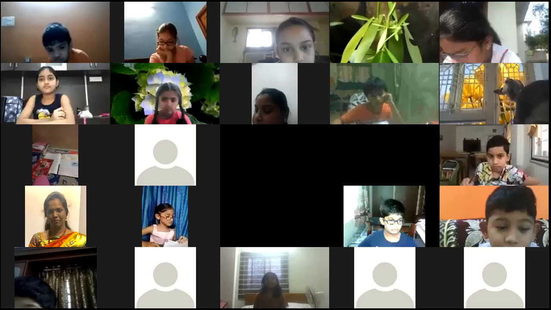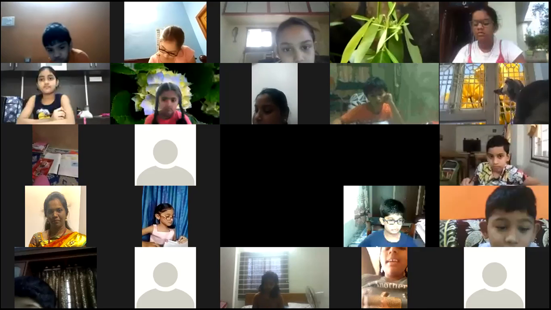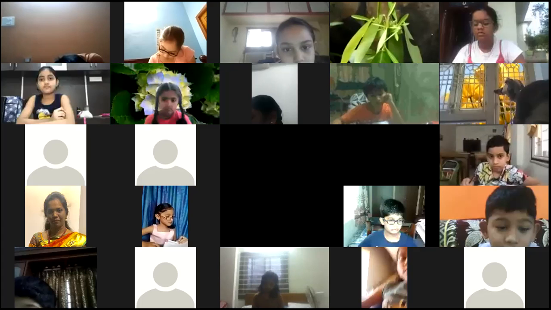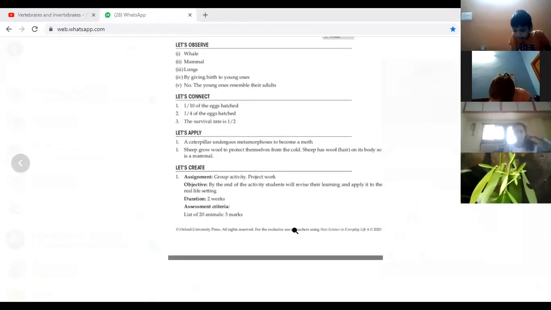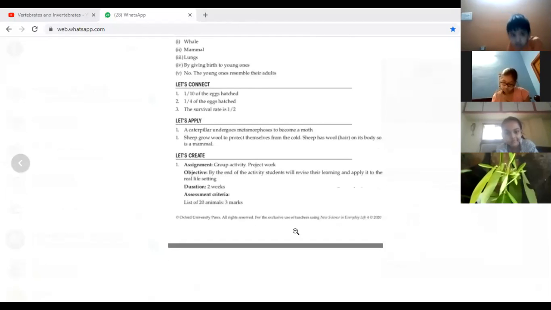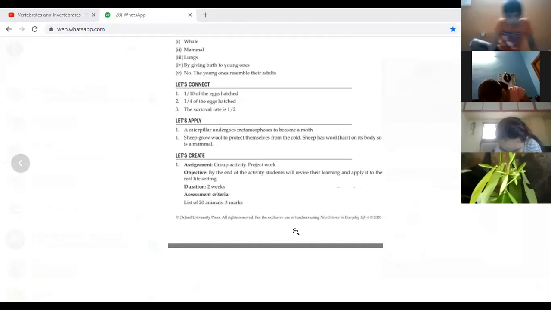A butterfly laid 60 eggs, out of which 15 hatched into caterpillars. What is the fraction of eggs that have hatched? Can you see, ma'am, here? 1 by 4. Yes, 15 by 60, it is 1/4. Let's connect answers. For the first one, a frog laid a span of eggs, I wrote 1 by 10 of eggs are hatched. In the second one, 1/4 eggs are hatched.